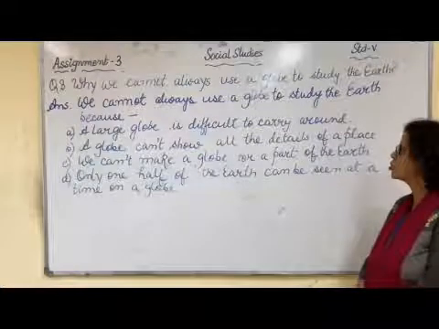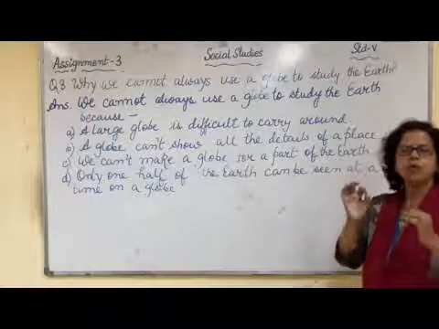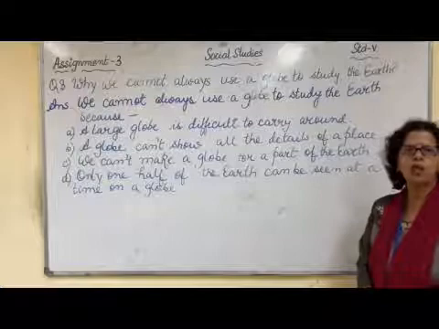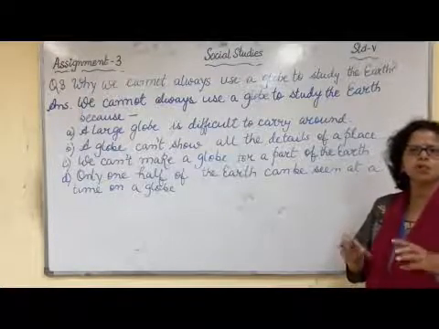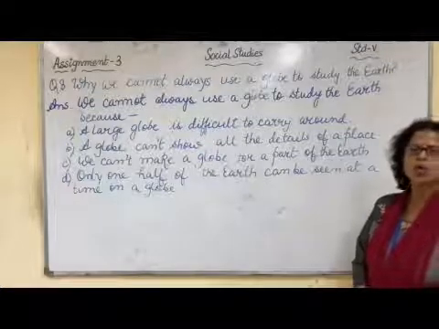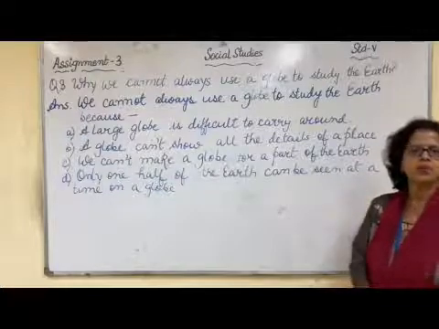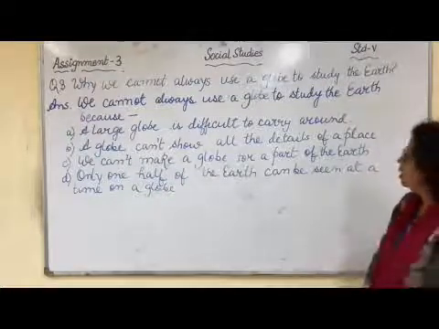Now a globe can't show all the details of a place, as you all know. If you take the globe, you will not find Bharuch there because it will show you India, but India's important cities will be shown. Each and every detail cannot be shown in a globe because it's a model, and in that model in a small place it is difficult to show each and every place of the earth.